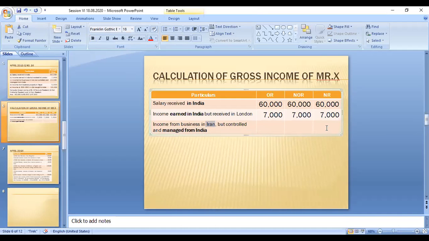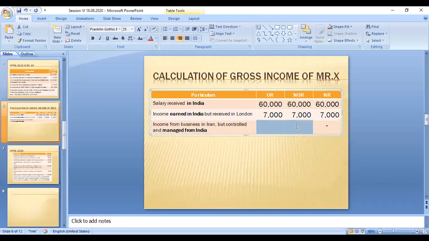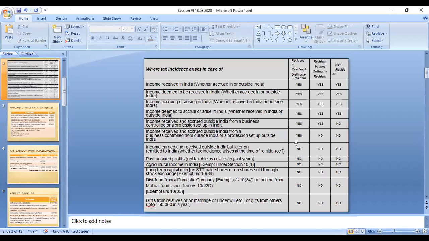That's why the non-resident need not pay the tax, as he is not connected with India. Managed from India only, but this amount of 13,000 is taxable for these two categories. You can go back to the slide, the first tabular form.